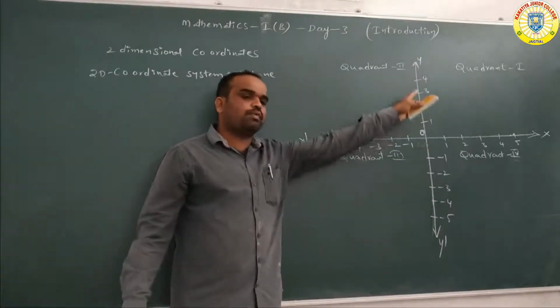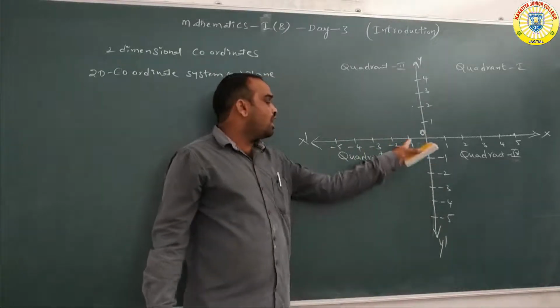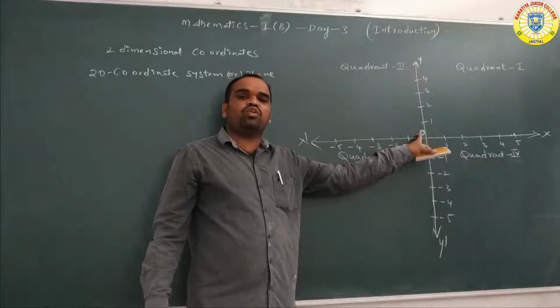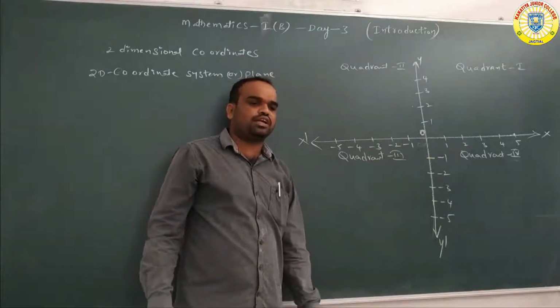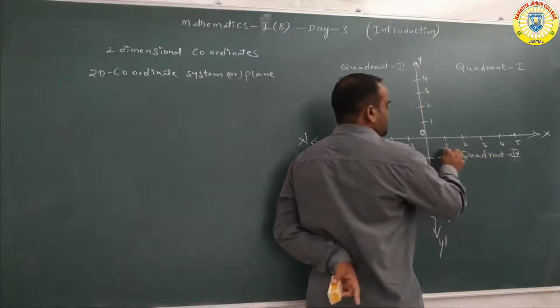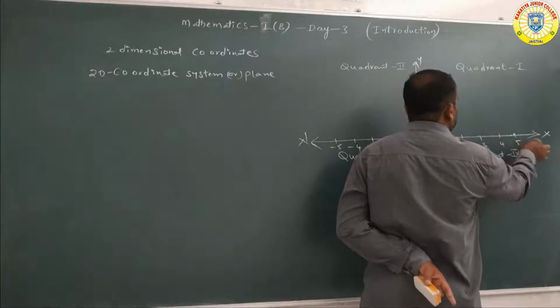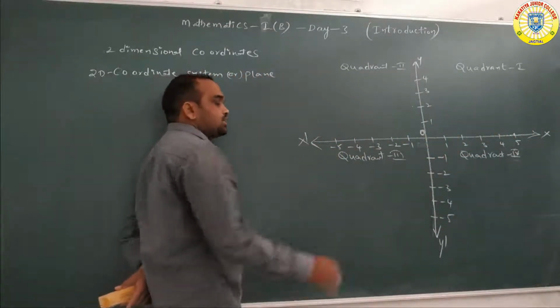The intersecting point of the x-axis and y-axis is nothing but the origin. Origin is denoted by the symbol O. Origin does not belong to any quadrant. Understand? So see here, this is the positive x-axis. OX is the positive x-axis. OX dash is the negative x-axis.